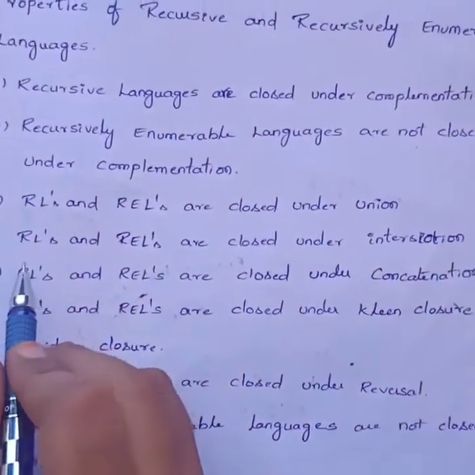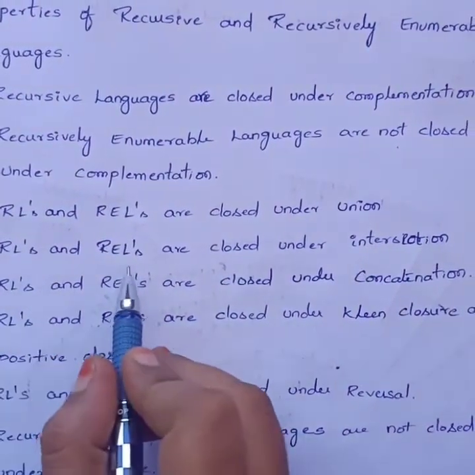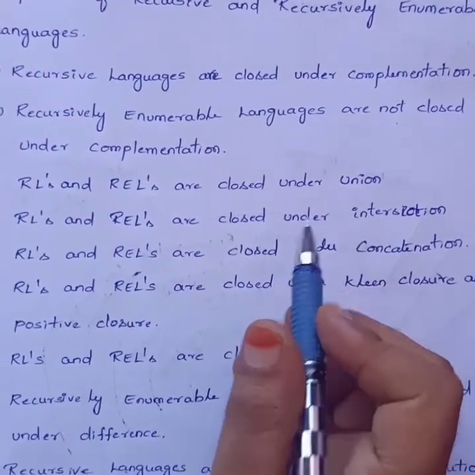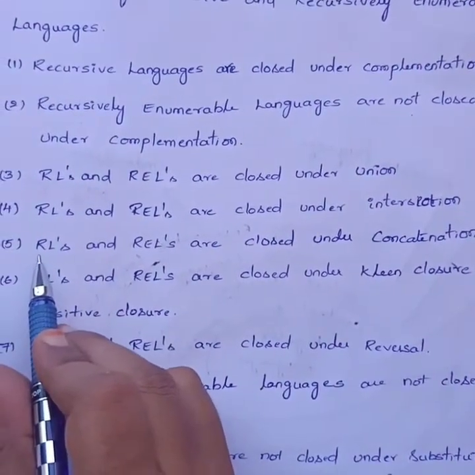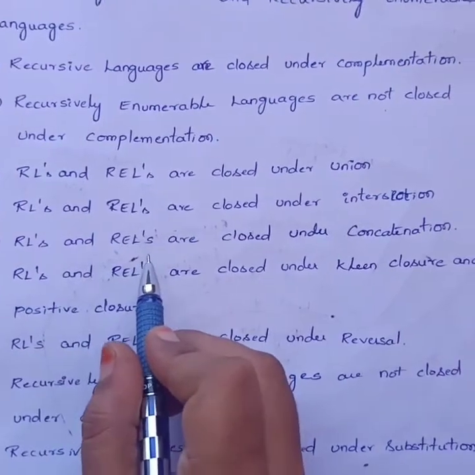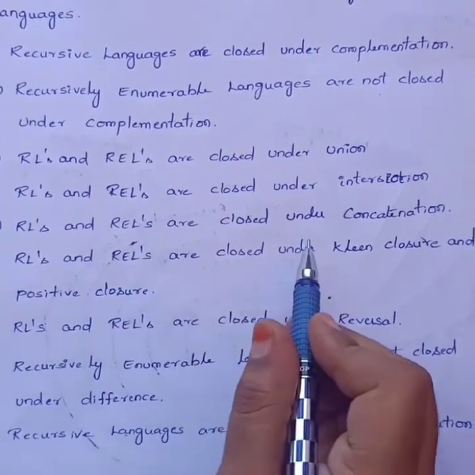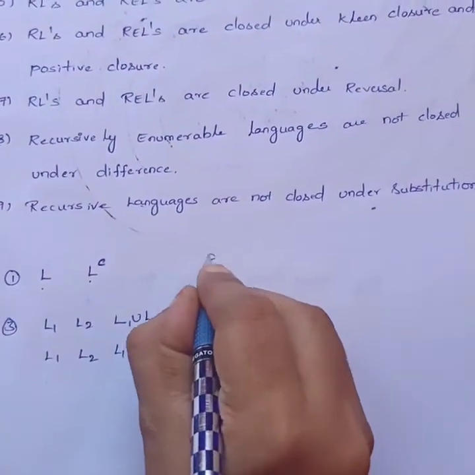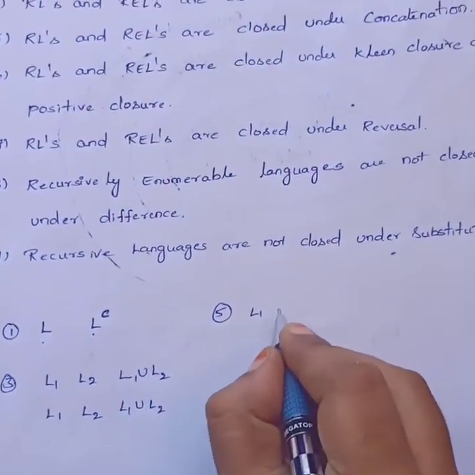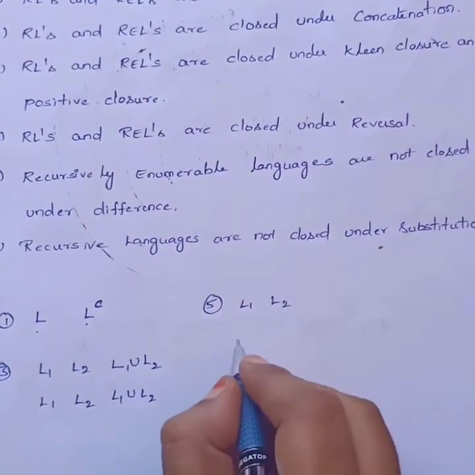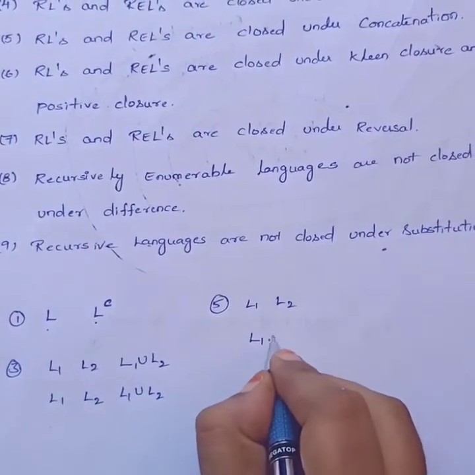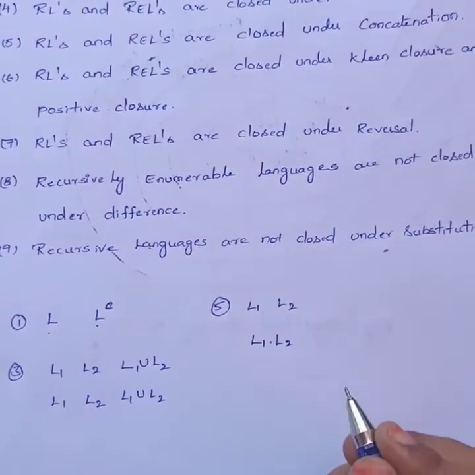The fourth is that recursive languages and recursively enumerable languages are closed under intersection. You know that. Recursive and recursively enumerable languages are also closed under concatenation. L1 is a language, L2 is a language. Concatenation means we separate these two languages by a dot.